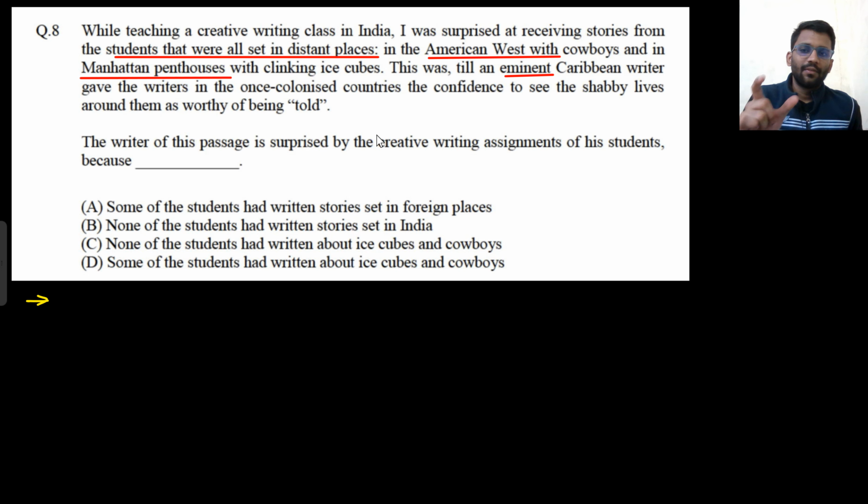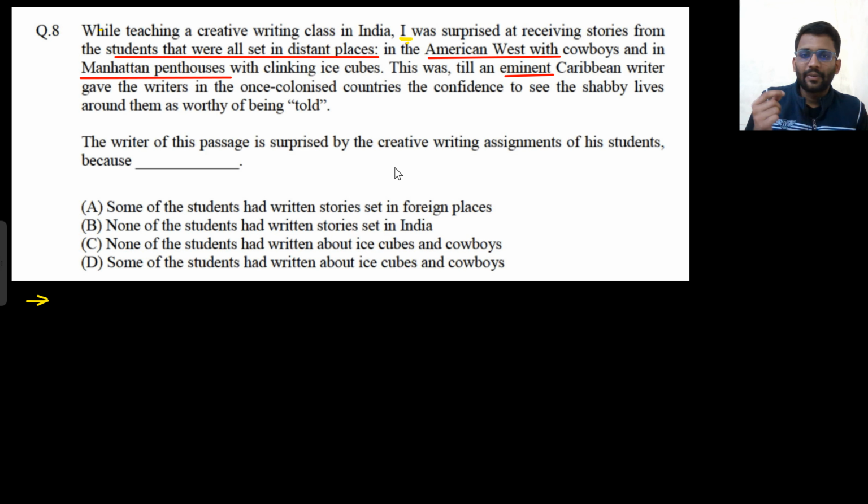So now tell me, who is the writer of the passage? The one who is taking the class in India. While teaching a creative class in India, I was surprised. That means the writer of the passage is the guy who was taking this writing class in India, the one who was teaching the writing in India. So he is the writer.